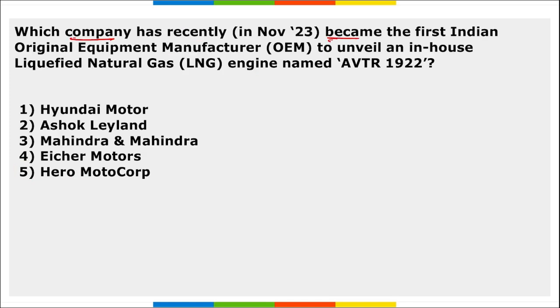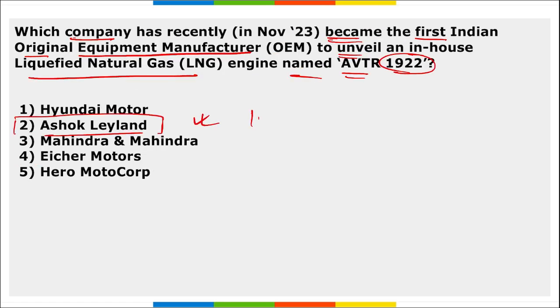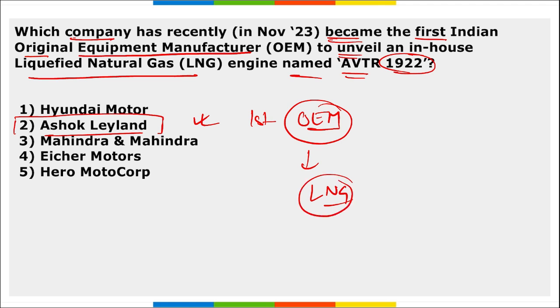Which company has recently become the first Indian original equipment manufacturer to unveil an in-house LNG engine named AVTR 1922? So it is Ashok Leyland, right? Ashok Leyland is the company that became the first OEM to unveil the in-house LNG engine named AVTR 1922.